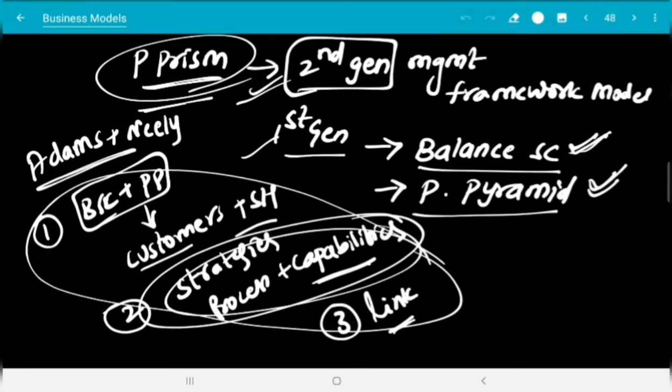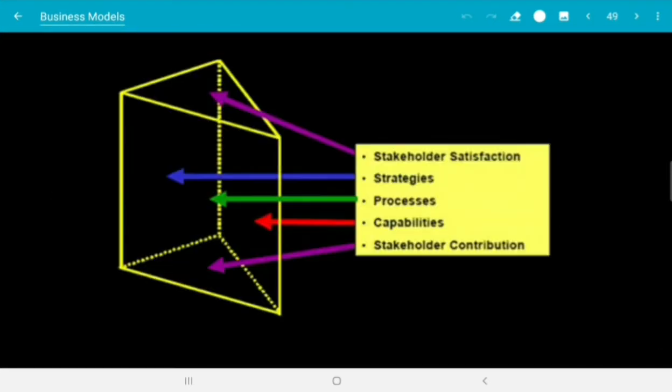First, balance scorecard and performance pyramid concentrate only on customers and shareholders. So to concentrate on all the stakeholders, the performance prism model has been developed. Second, there must be proper strategies, processes and capabilities. And the third is there must be a proper link, which is ignored in the first generation management framework models.